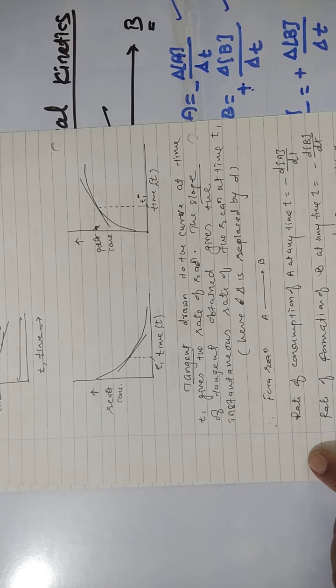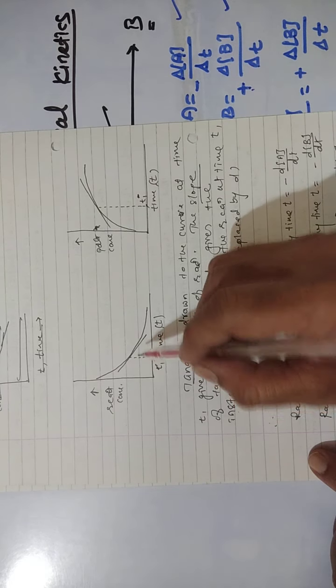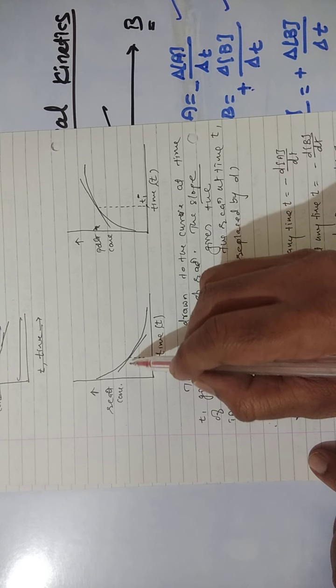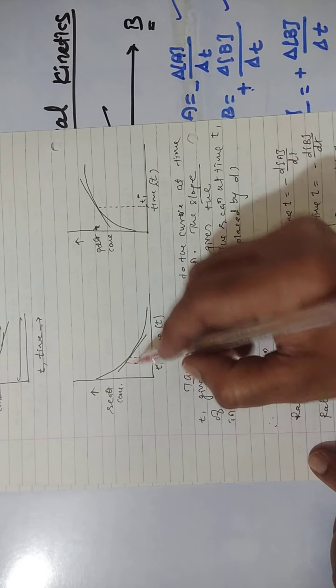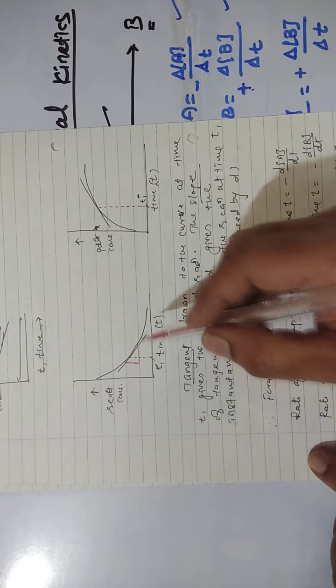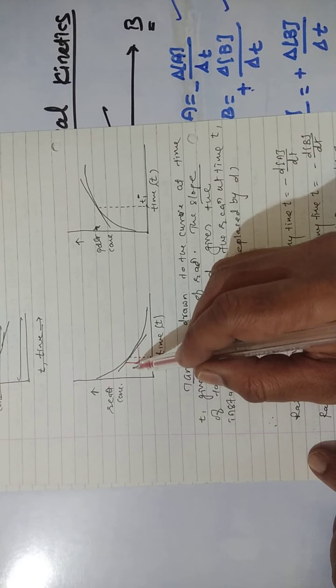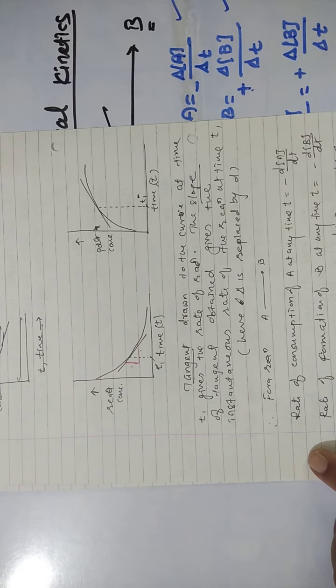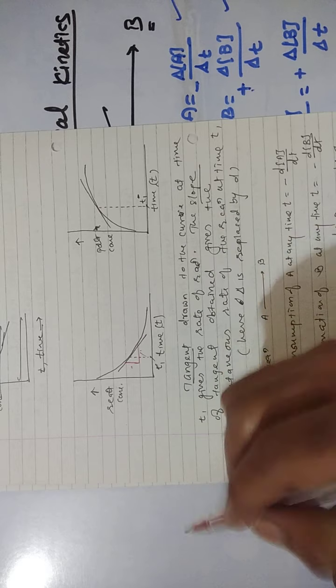Okay, if we just take a slope, this type of slope, change in concentration divided by time, this slope gives the instantaneous rate of the reaction. That is how we get the slope, this divided by this factor.